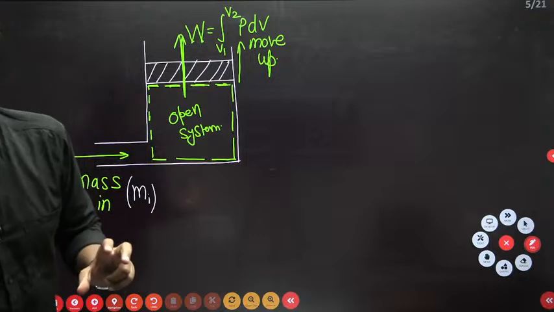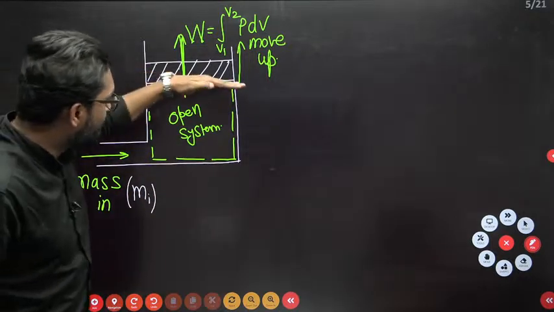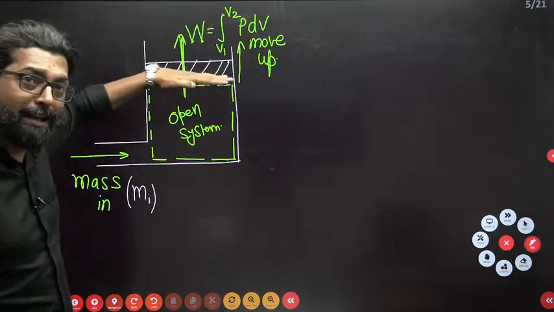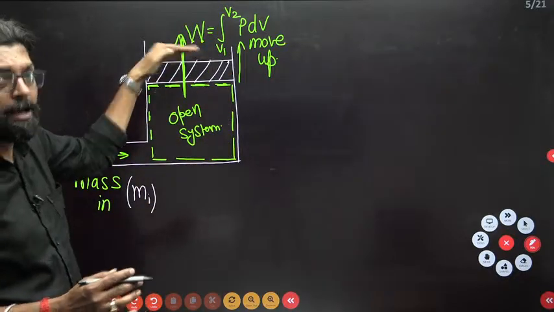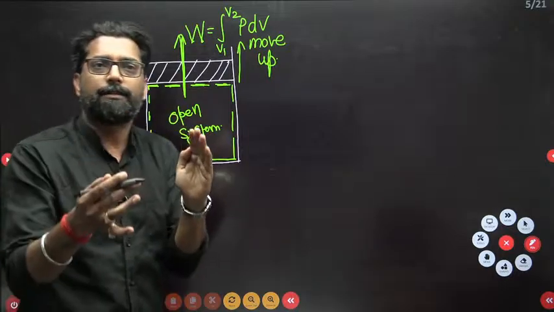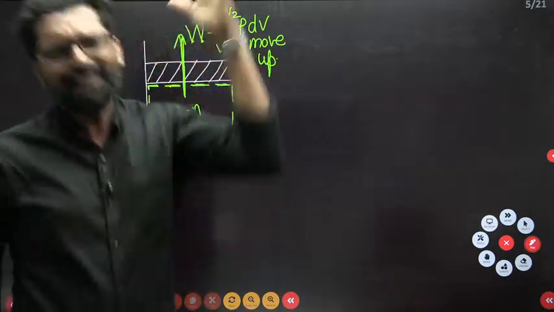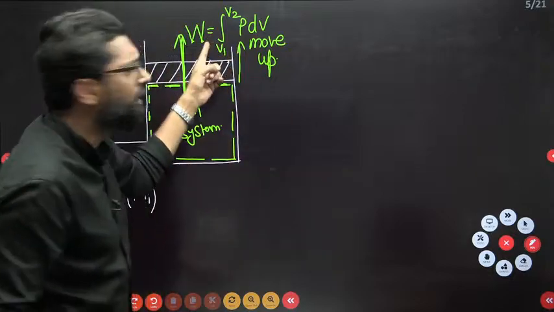Hi Amit, hi, thank you. So where this work is here, only the displacement of a boundary, either it is a closed system boundary displacement or either it is open system boundary displacement. Where is the displacement? This work will happen.